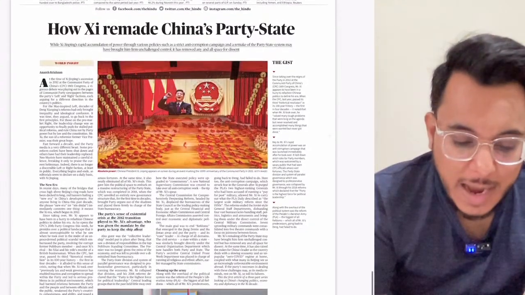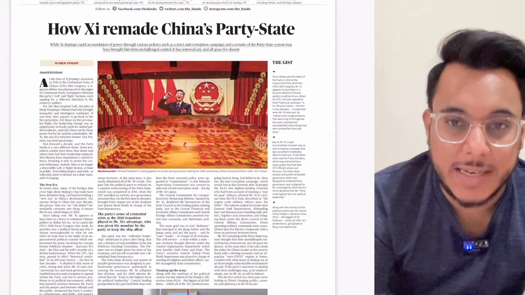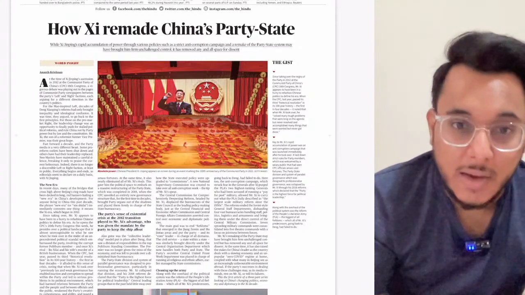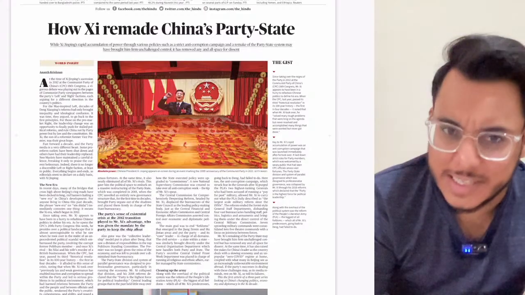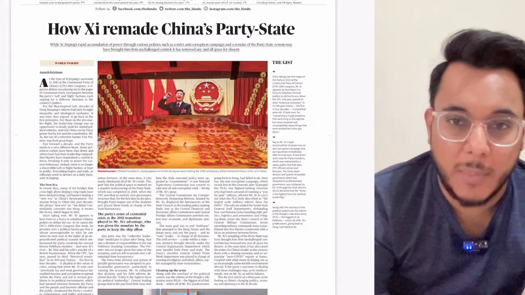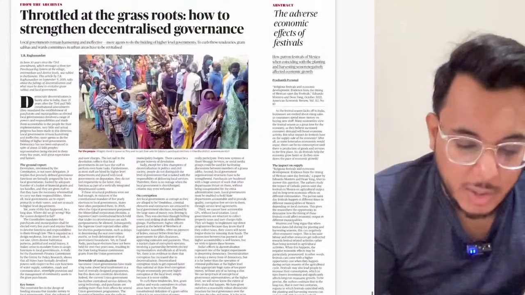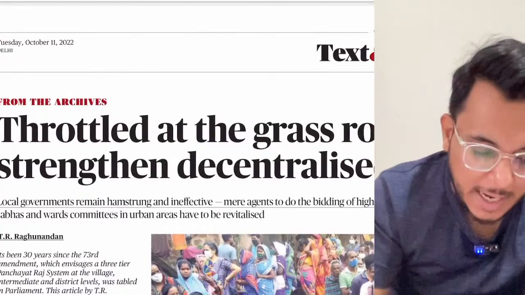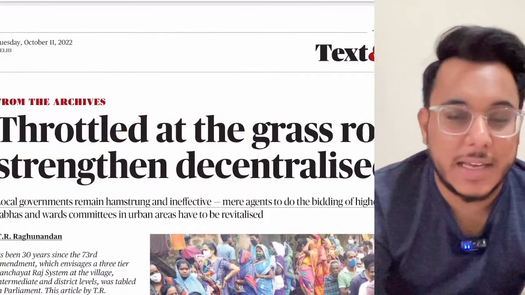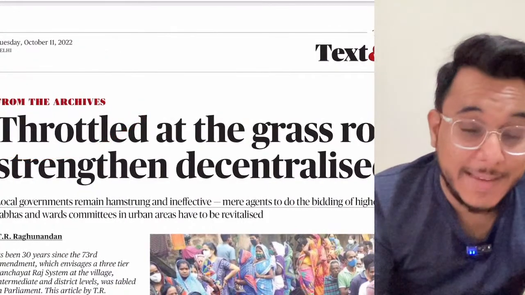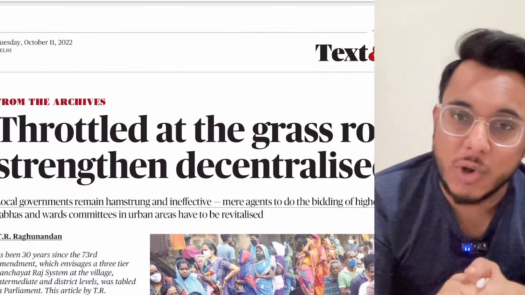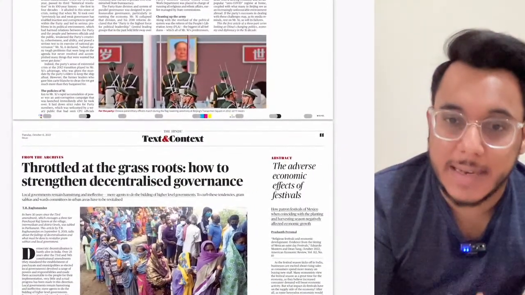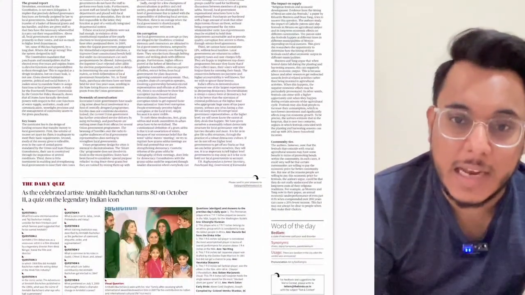Then further moving on, how Xi remade China's party state. This article talks about Xi Jinping. Now the 20th CPC session is going to be held, so we'll see all those developments in this direction. Then throttled at the grassroots, how to strengthen decentralized governance. So guys, this is an archive article. Archive article means that this article has already been published, but still the article is important and relevant. The article is talking about some of the reforms in grassroots governance that can be done. So we'll see this article entirely, a very good article.